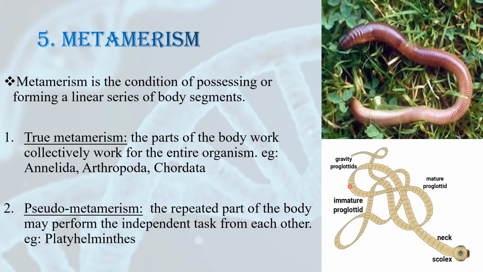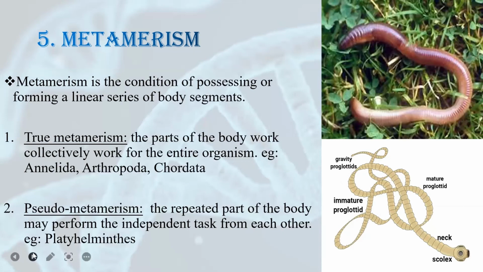As you can see, this is a tapeworm. It has many segments, but these segments do not work as a complete body. They work separately. All the segments have different organs, and they are independent of each other. That's why this metamerism is called pseudo-metamerism. It appears as metamerism, but it is not true metamerism.